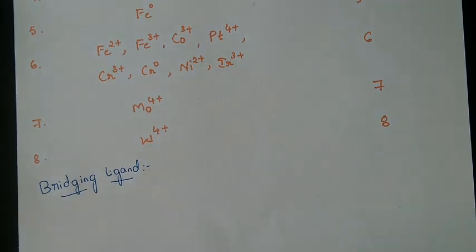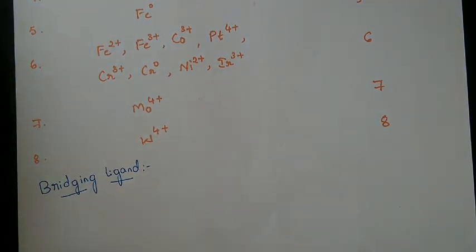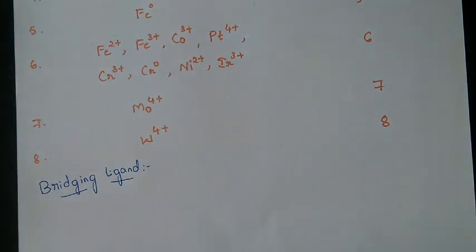Bridging ligands are nothing but a few ligands which usually act as a monodentate ligand. But in a few cases, it will be forming a bond with two different complexes. It will be acting as a bridge. That is what is called a bridging ligand. Don't get confused between amphidentate ligand and bridging ligand. Amphidentate is different, I'll explain that also.